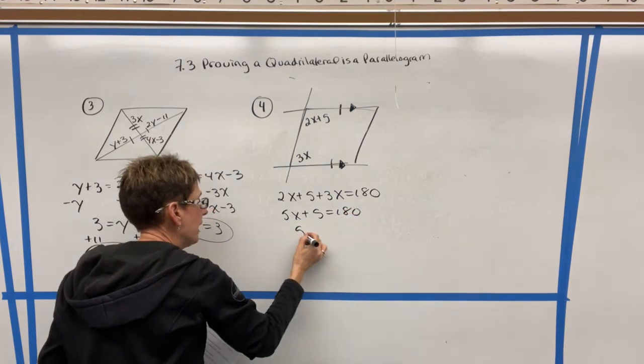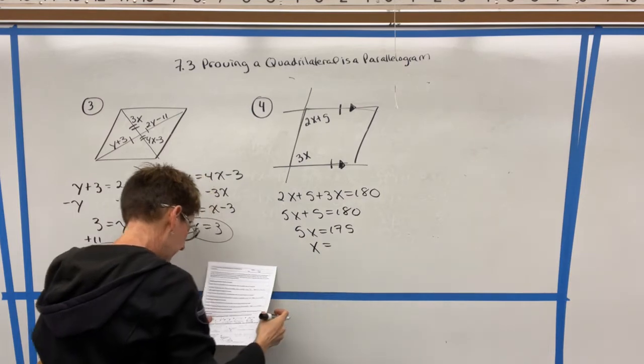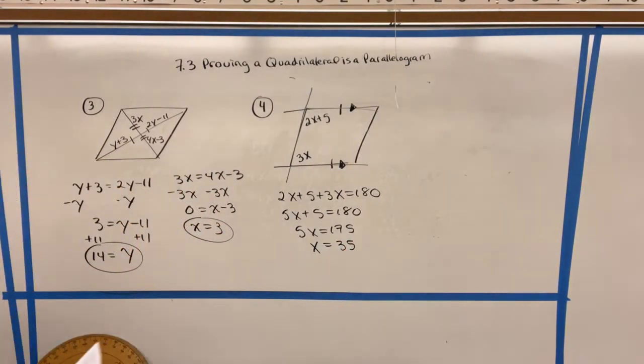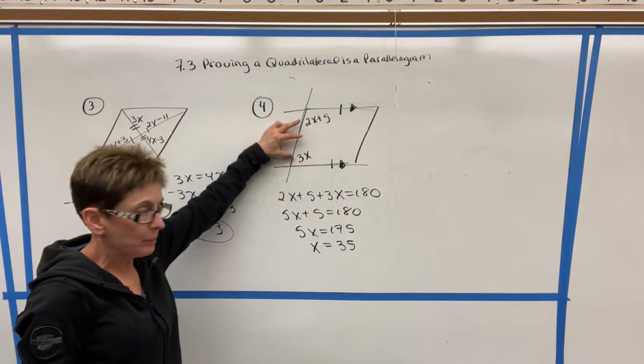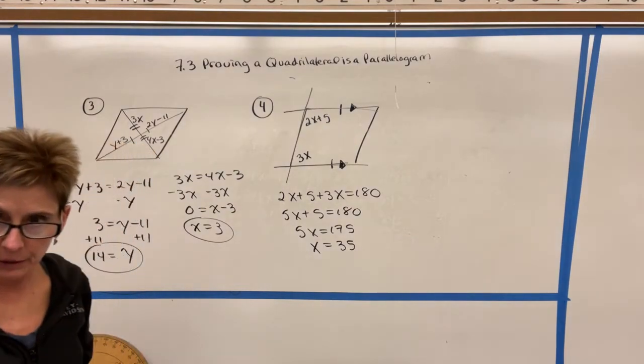So we can solve that equation, and we can note that if x is 35, then the 2 angles would be supplementary, which would make these 2 lines both parallel and congruent.